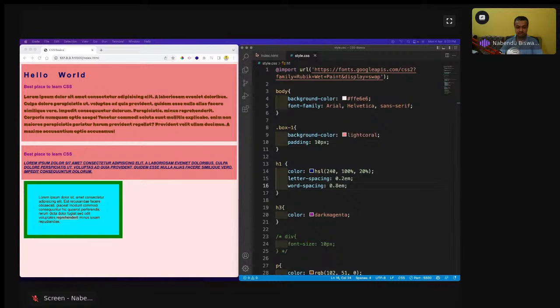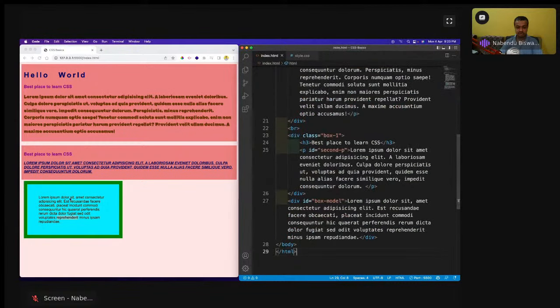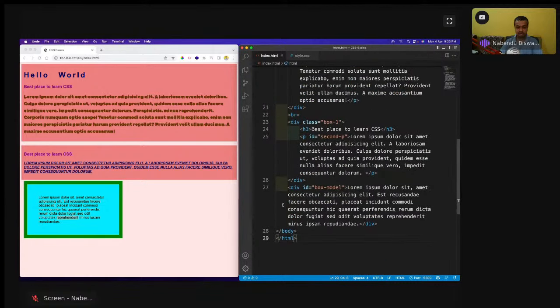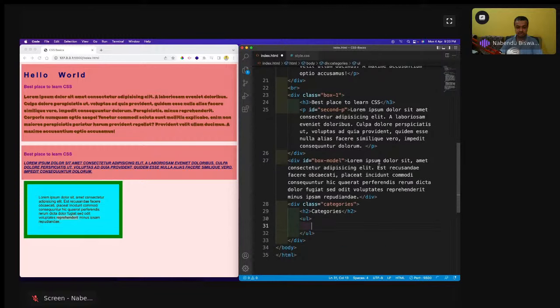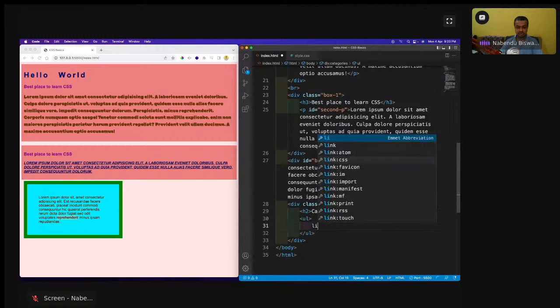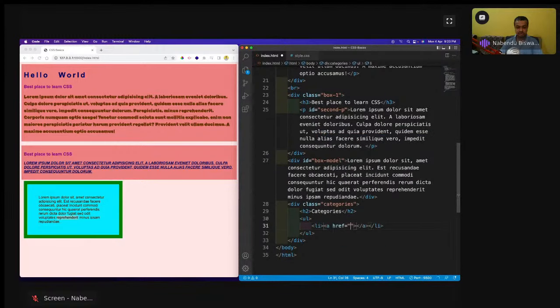Okay, so as I told, the last thing which you're going to do is styling a list. So let us do that. I will have a div dot categories, and this is a shortcut. Div dot categories, you press tab, and a class will be created. Then h2 categories I'm going to do, and ul. And inside this ul I'm going to have li, and inside this li I'm going to have an anchor tag.